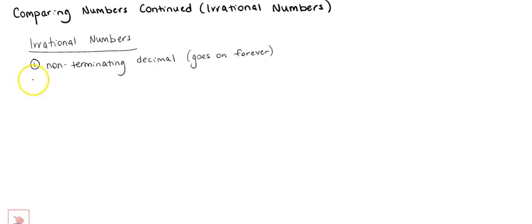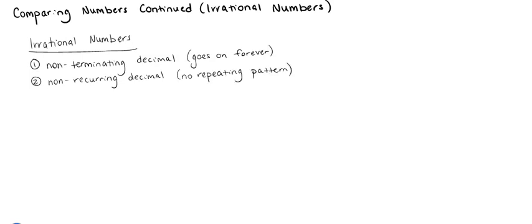The other characteristic is that it has a non-recurring decimal, which means there's no repeating pattern in the decimal. So an example of a number like that would be something like 2.010010001 and so on, repeating that expanding pattern. So the numbers actually don't repeat. There's one more zero every time, and it never ends, which would make this an irrational number.